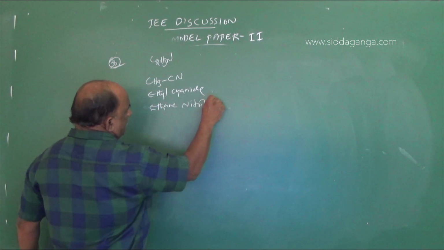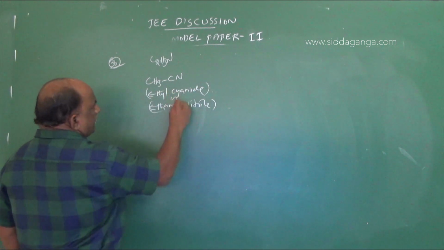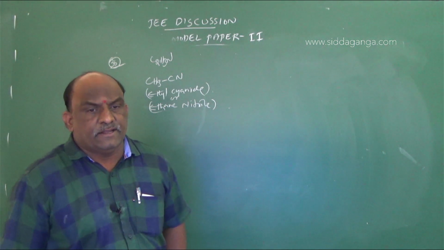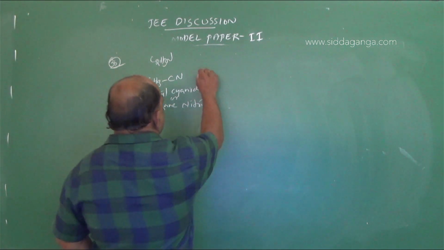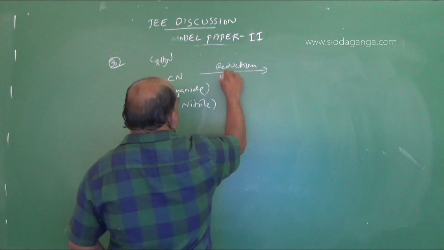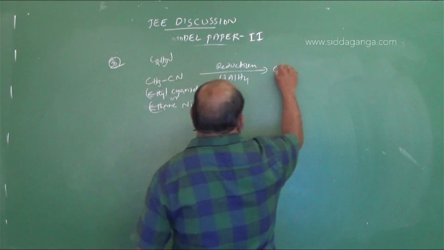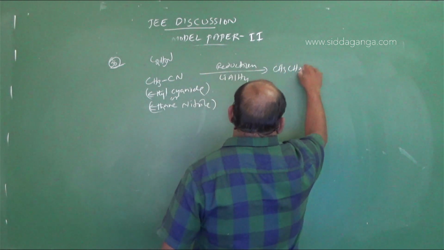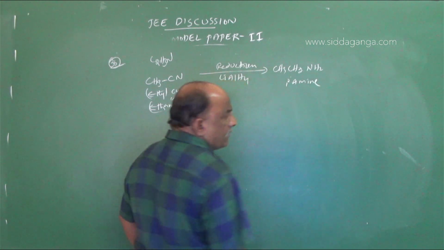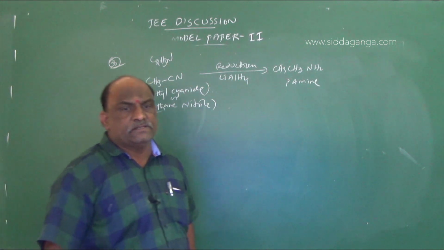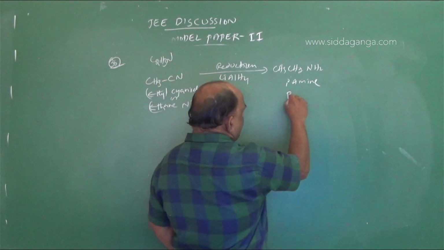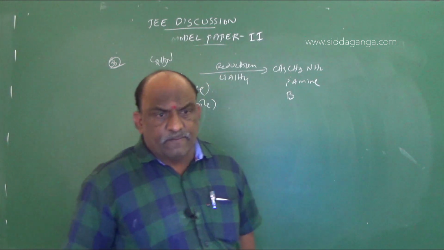On reduction, in the presence of lithium aluminum hydride, it gives another compound B, which is CH3CH2NH2. This is called a primary amine, and this primary amine is B.